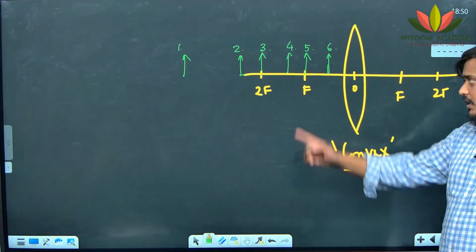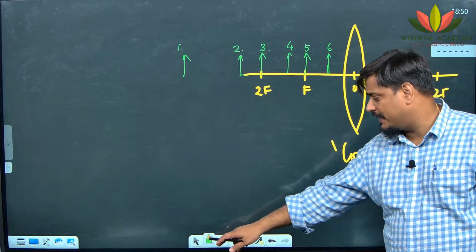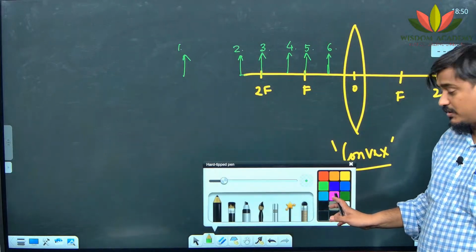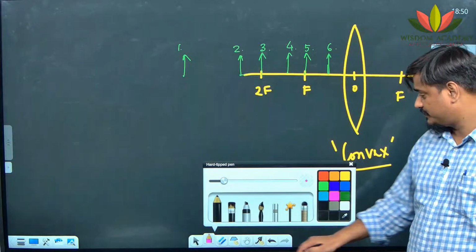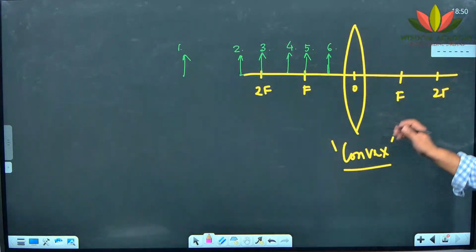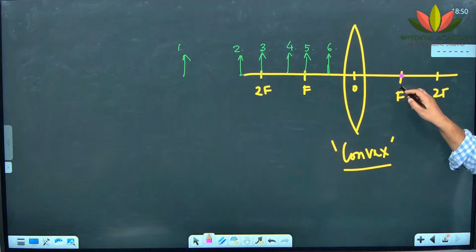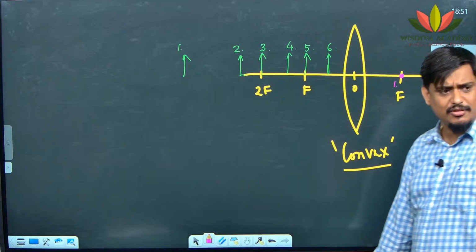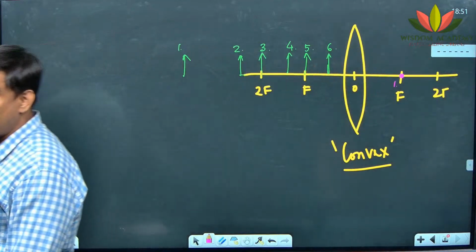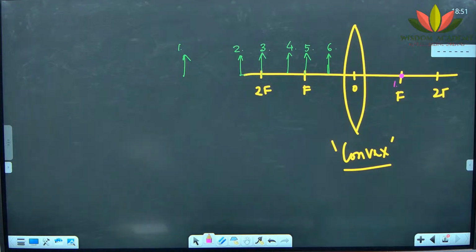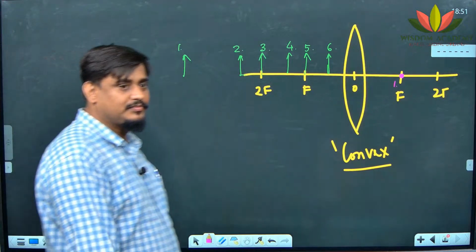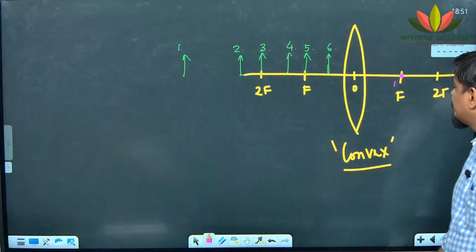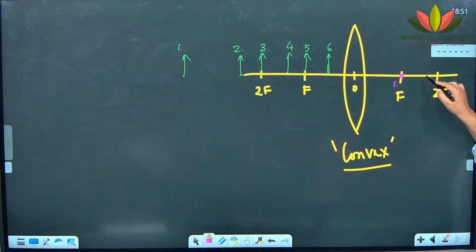Ashwath, if the object is at infinity, where will the image be? At f2, its characteristics? At focus, done. Yes, what is your name? Sudarshan. Sudarshan, tell me, if the object is beyond 2f, where will the image form? Between f and 2f. Very good. Its size? Good.